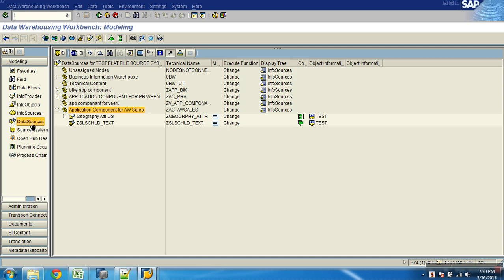Suppose they give two files, one file for attribute, one file for text, then what do you do? You would have created two data sources, one for attribute, one for text. Map the attribute data source to the attribute table, the text data source to the text table, two info packages, two DTPs. That we could have solved.